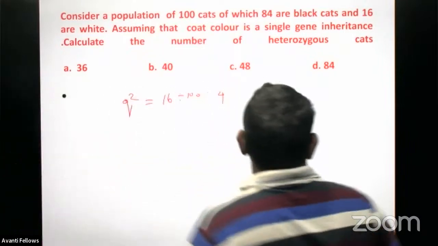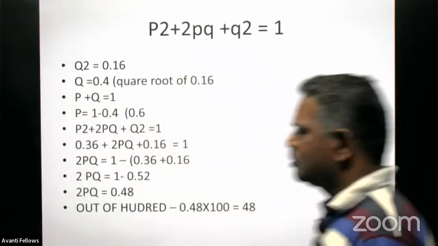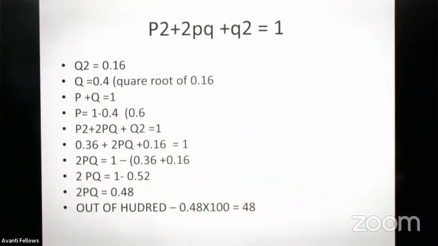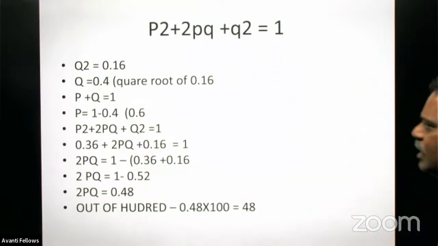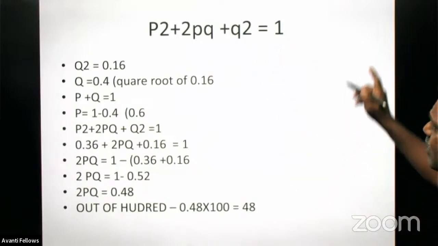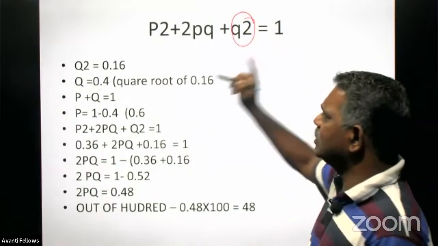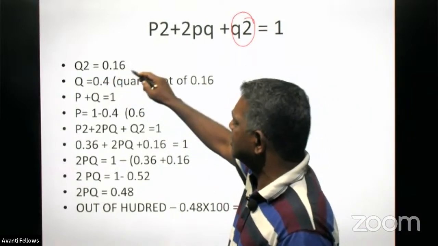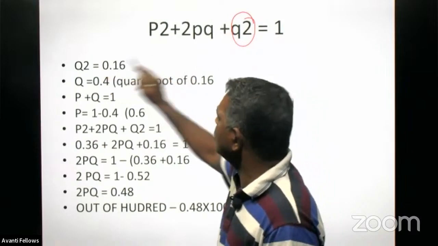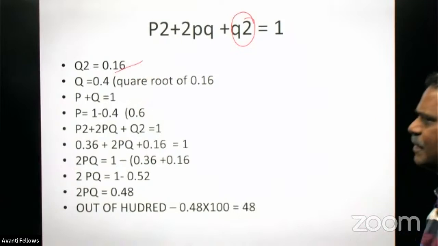One minute. Have doubts here, right? I will solve it and I will show you here. This is the solution I solved here. P square plus 2pq plus q square is 1 only. And the total number of recessive, that is q square, is found out of 100 to be only 16. So the q square is what? Out of 100 it is 16. So in 1 it is only 0.16.